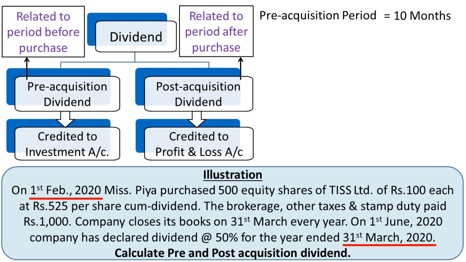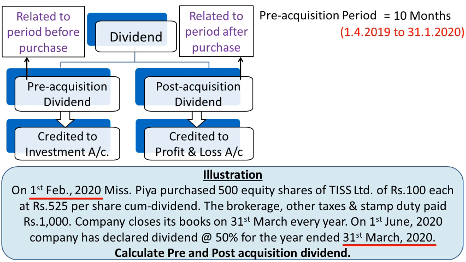So the accounting year started on 1st April 2019. So from the first day of the accounting year up to the date of purchase is the pre-acquisition period, which is 10 months. That is 1st April 2019 to 31st January 2020.